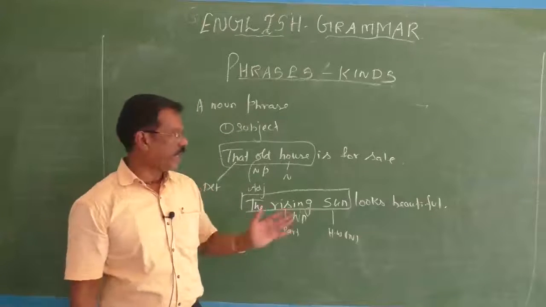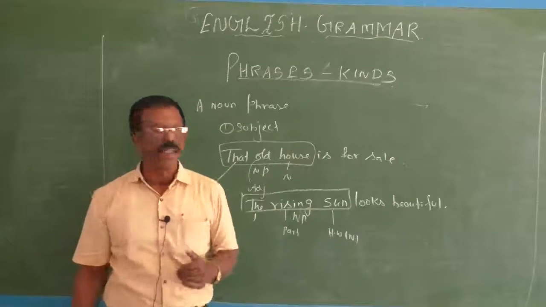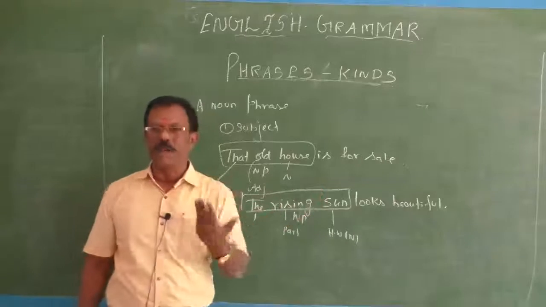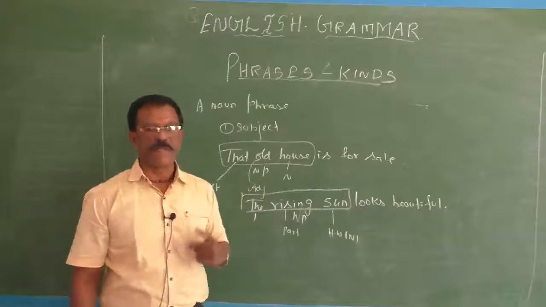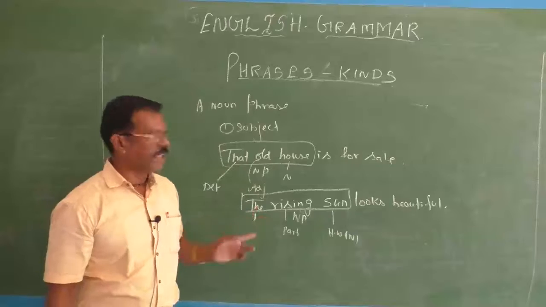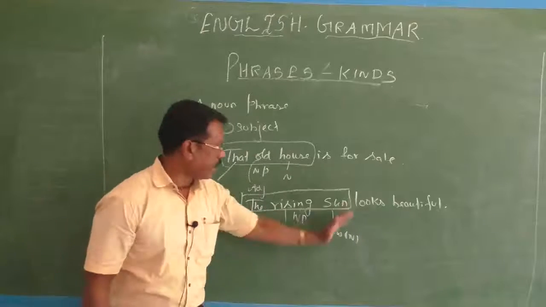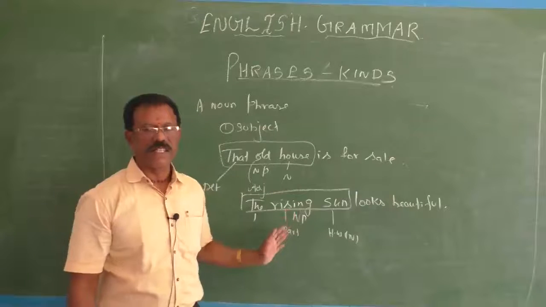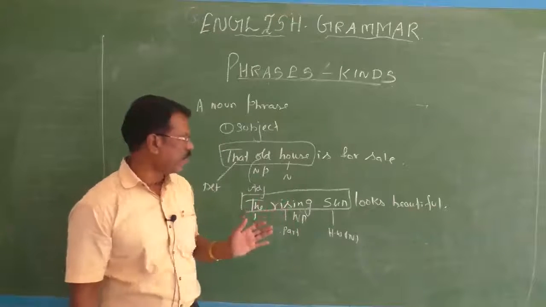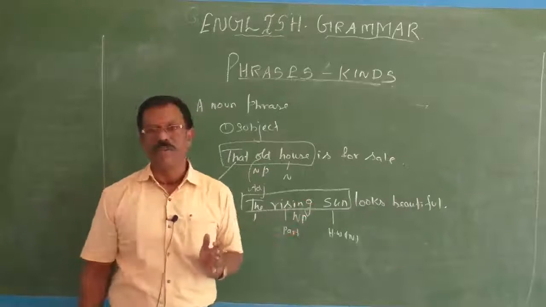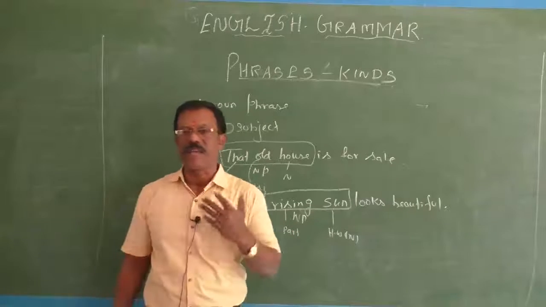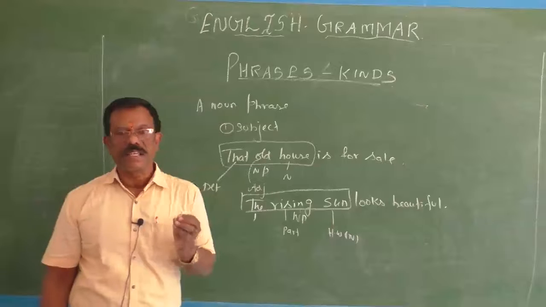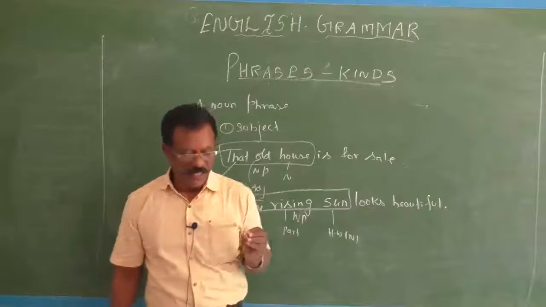We have the noun sun as the head word, and we used pre-modifiers: the present participle rising and the determiner, an article. This noun phrase is used as the subject of the sentence. So from these examples, what can you understand? A noun phrase can be used as a subject of a sentence.